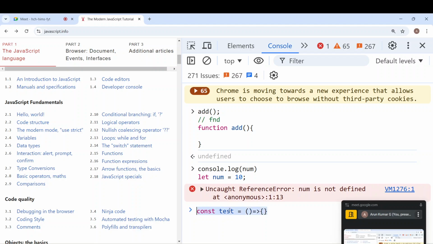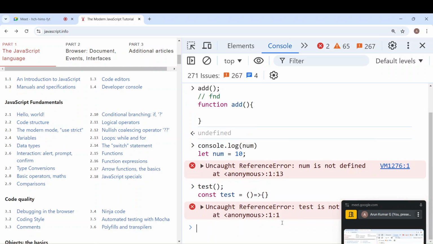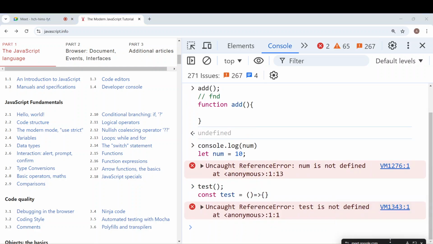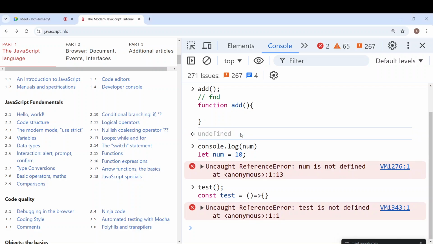Now again, let's try to call this test before it is defined. In the next line, we'll define it. What are we getting? Reference error. It is an error. Earlier you said this is undefined, but that's not going to give you undefined. First of all, it will not call, it will throw an error only.